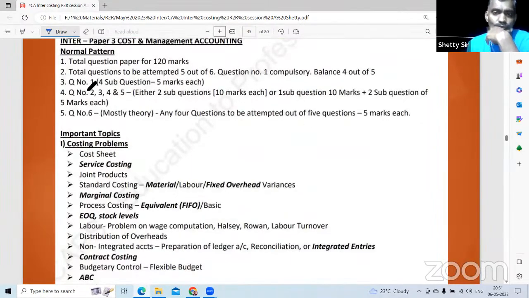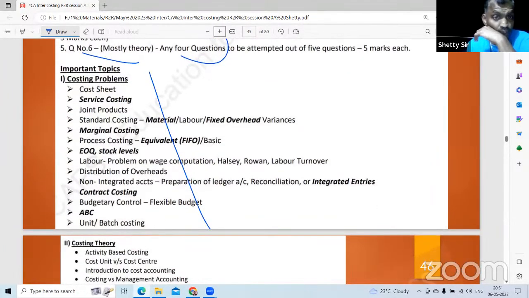So the format is that 120 to 125 are the question paper. The last question is mainly theory. These are the important problem areas. Cost sheet is compulsory, service cost compulsory, joint product I expect, then material and fixed overhead variance may come this time. Marginal costing, 2 questions are normally asked.